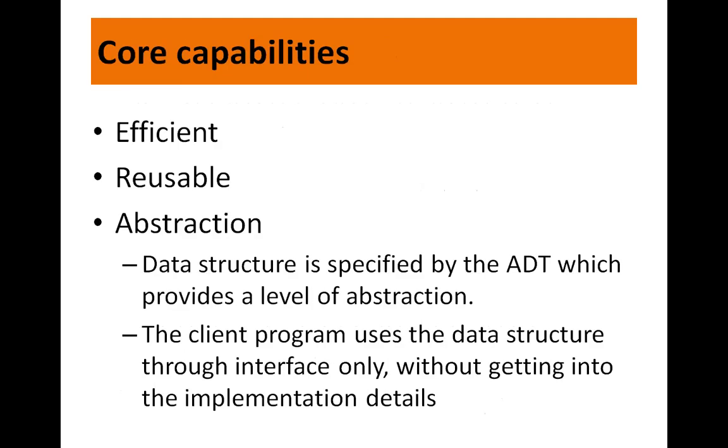So what are the core capabilities of data structures? Now the data structures need to demonstrate three core capabilities. The first one is they should be efficient. So data structures make programs more productive with regards to time. Now consider the data structure built into a search engine. For example, once a search operation is performed, the results are presented in a way that prioritizes the search results. So what is given in the search keyword? So the exact match results are there in the first 10 results of your search result output page, fine?